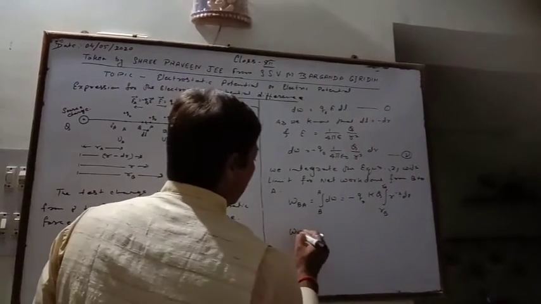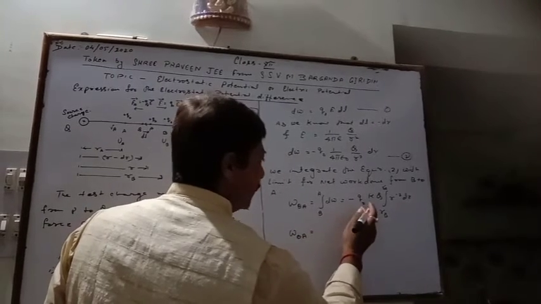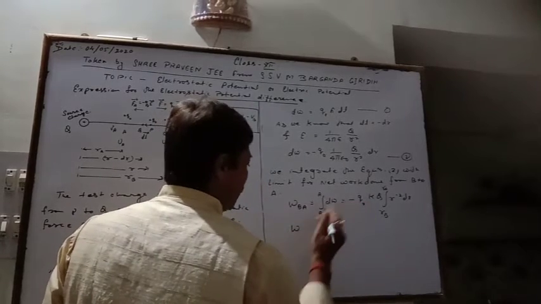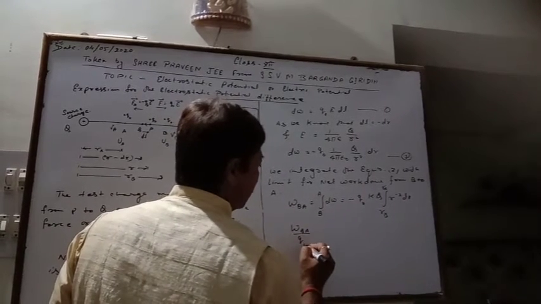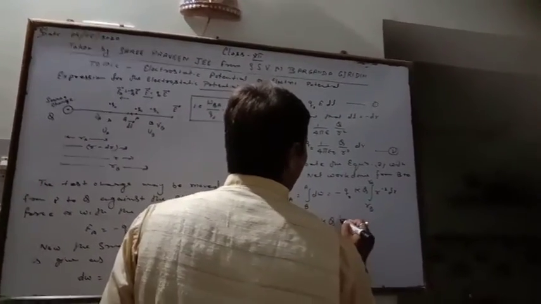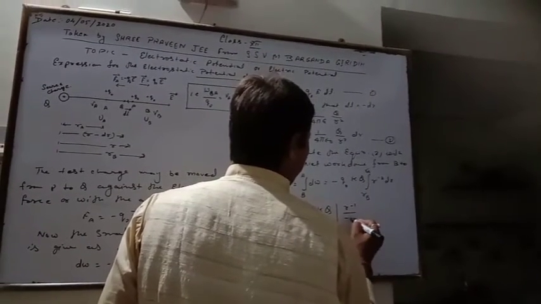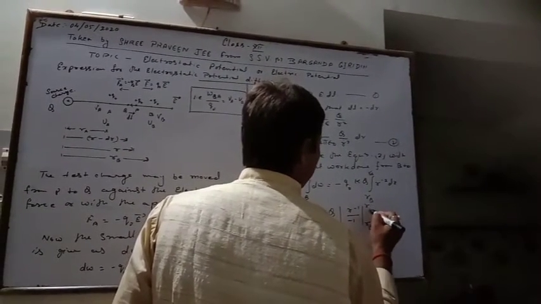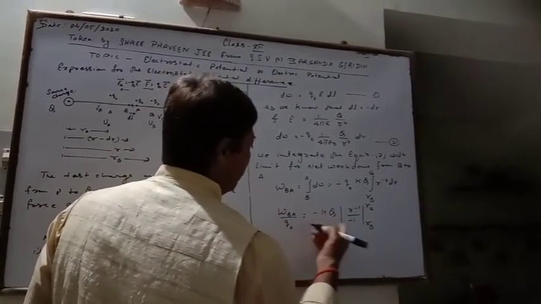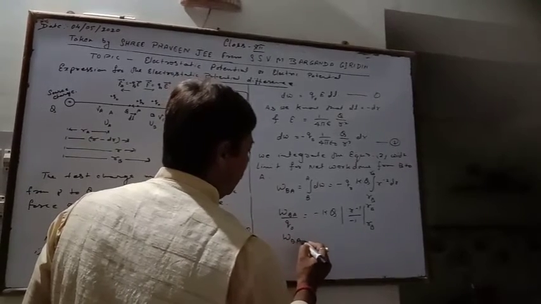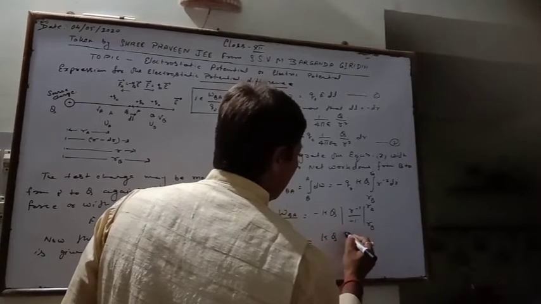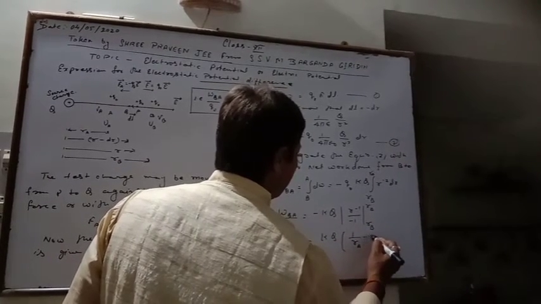Now work from B to A, or the work per unit test charge q naught, is equal to minus kq times the integral of r to the power minus 2, that is r to the power minus 1, from RB to RA. In that case the negative sign becomes positive. So work from B to A per q naught is equal to kq times (1 by RA minus 1 by RB).